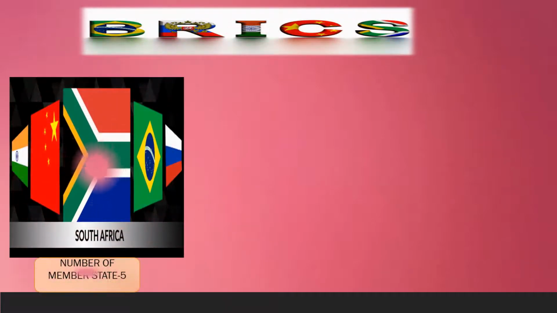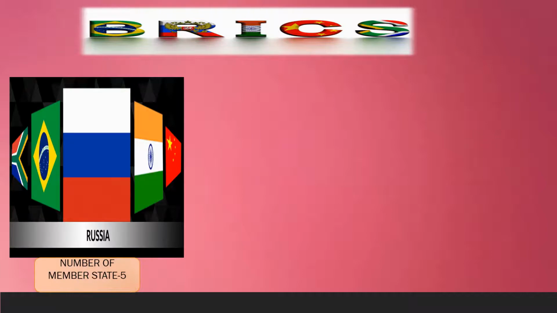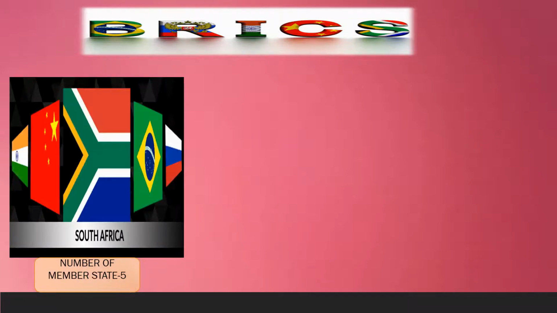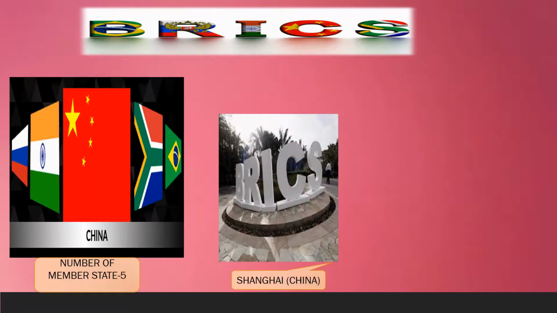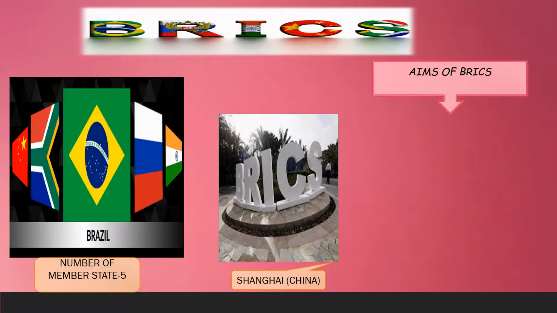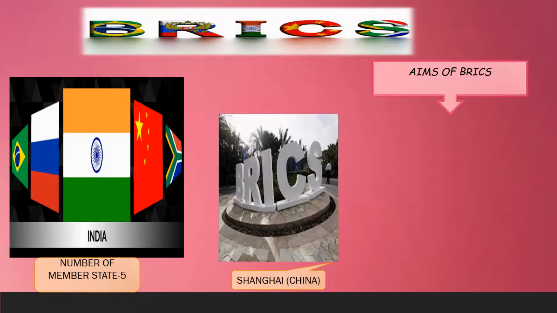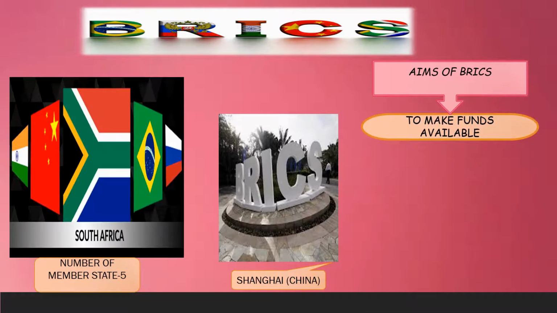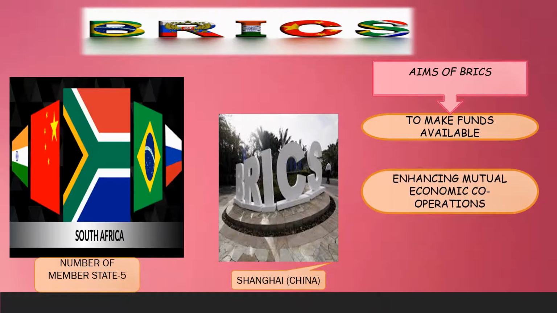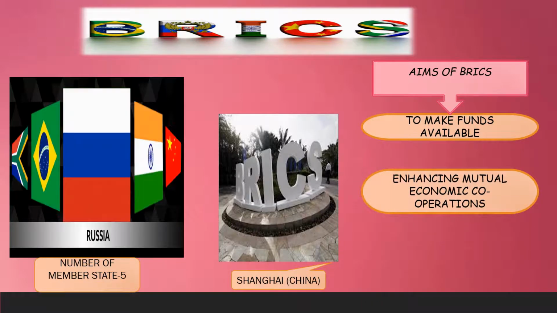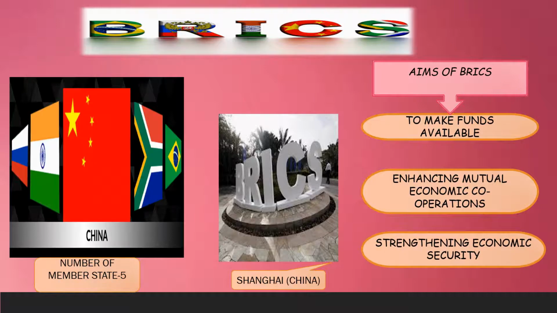And the last economic organization is BRICS. It includes a total of 5 members such as Brazil, Russia, India, China and South Africa. The headquarters is located at Shanghai in China. The main aim or the functions of the BRICS: it makes funds available for the economic growth of the members. It also enhances mutual economic cooperation and strengthens economic security.